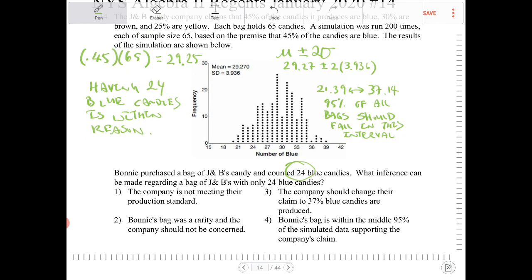And which option would best satisfy that? Bonnie's bag is within the middle 95% of the standard data supporting the company's claim. So that would be option 4.